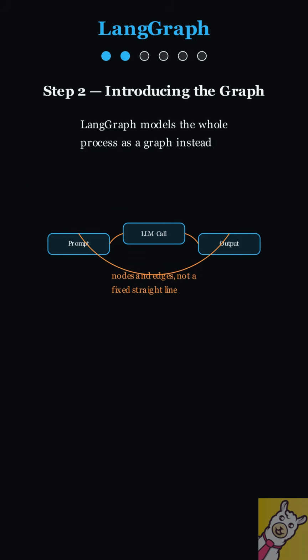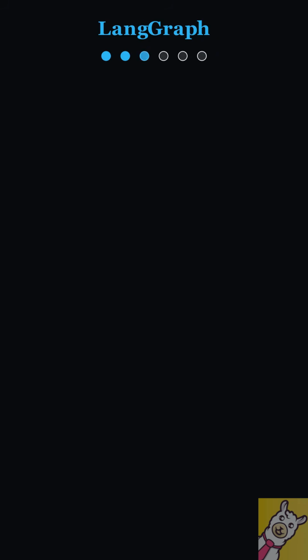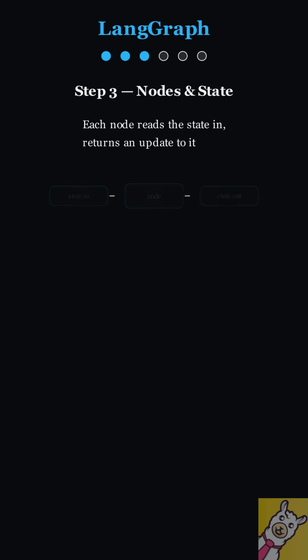Now they're connected by edges, not locked into one fixed path. Nodes and edges, not a fixed straight line. That's the flexibility a graph gives you that a chain never could. So what exactly is a node?